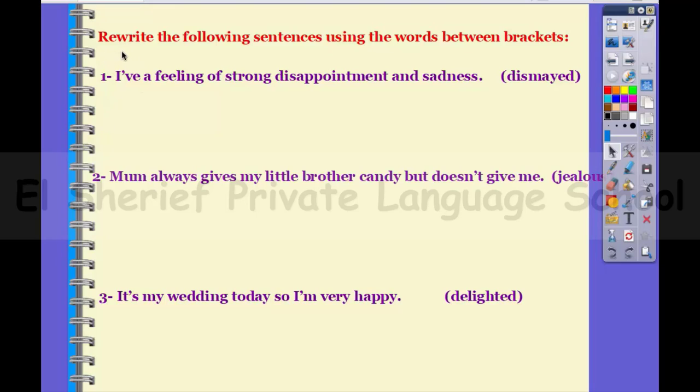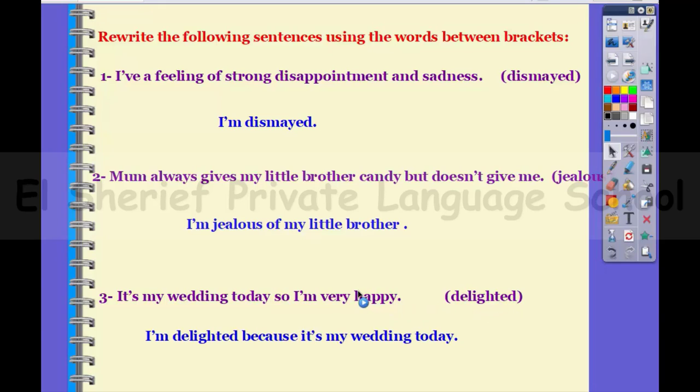Let's start. Rewrite the following sentences using the words in brackets. Number 1. I have a feeling of strong disappointment and sadness. Use dismayed. So, it's going to be something like this. I am dismayed. Number 2. Mom always gives my little brother candy but doesn't give me. Use jealous. So, I am jealous of my little brother. Number 3. It's my wedding today, so I'm very happy. Use delighted. So, I am delighted because it's my wedding today.